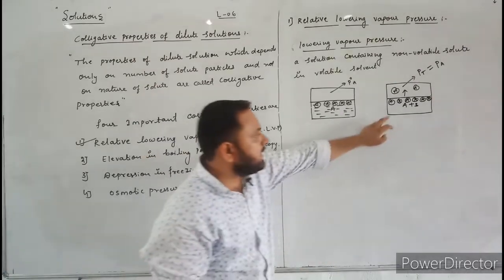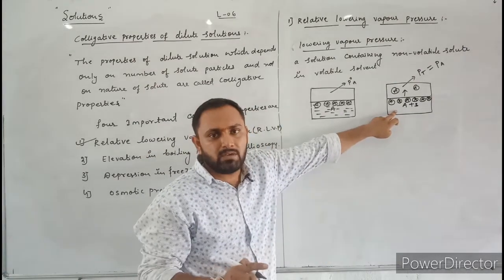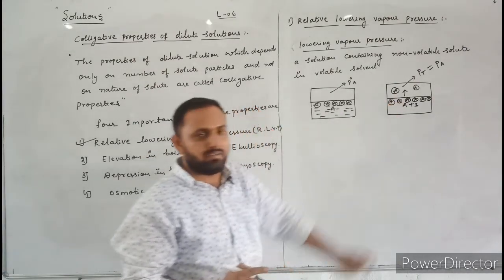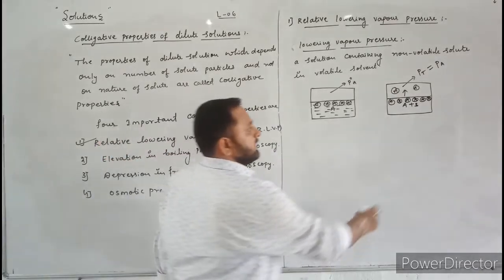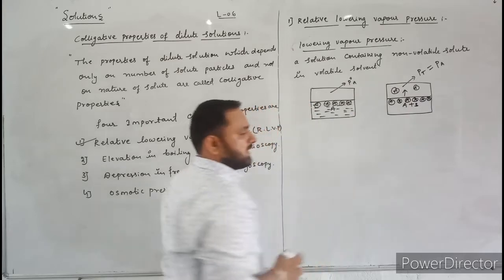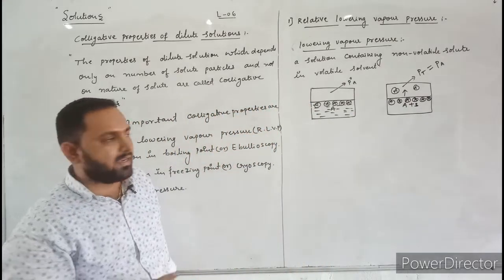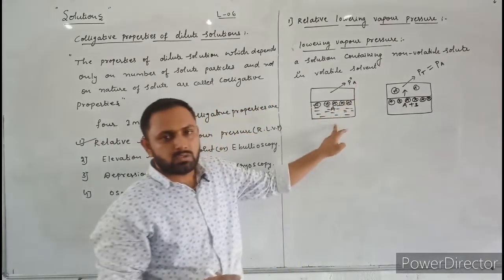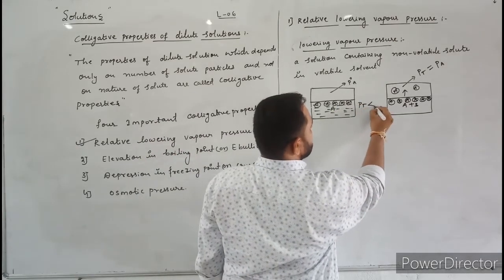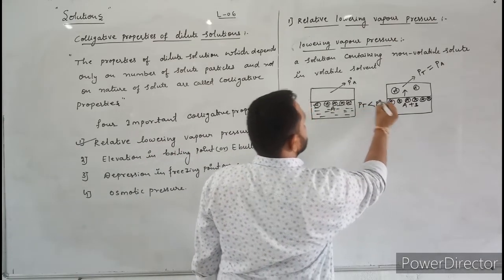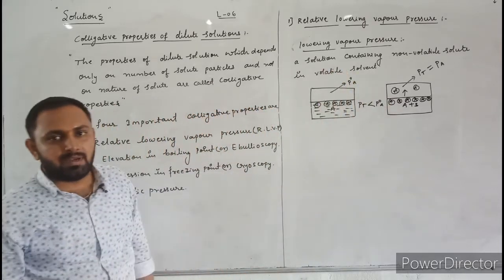That's why fewer solvent molecules escape into the vapor phase and they produce less vapor pressure. So the total vapor pressure of the solution is always less than the vapor pressure of pure solvent. Here I will write PT is always less than P naught A. This is called lowering of vapor pressure.